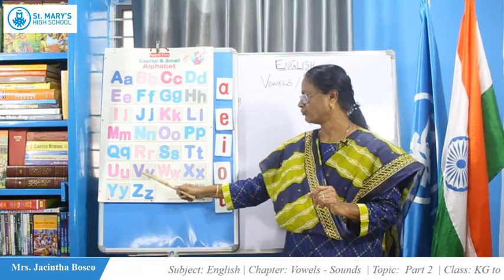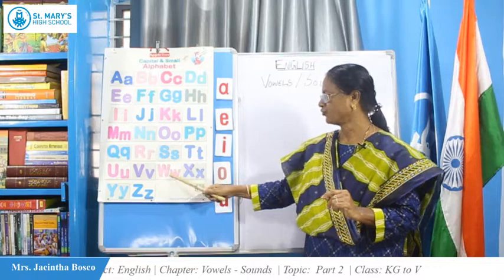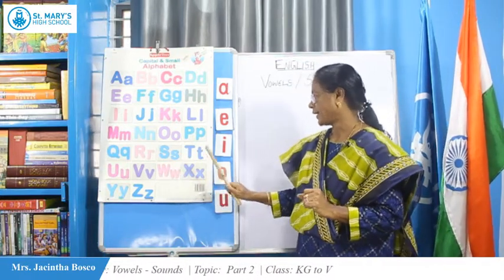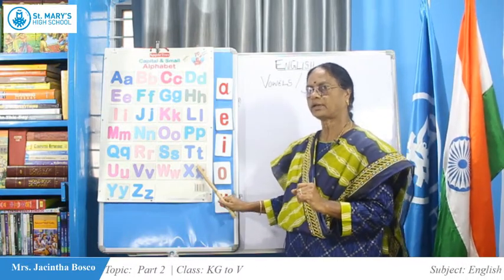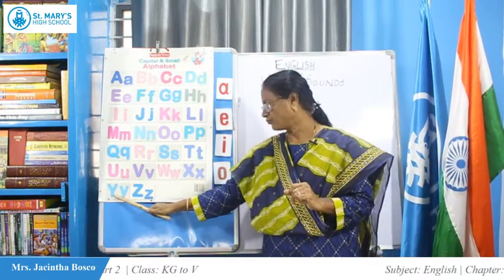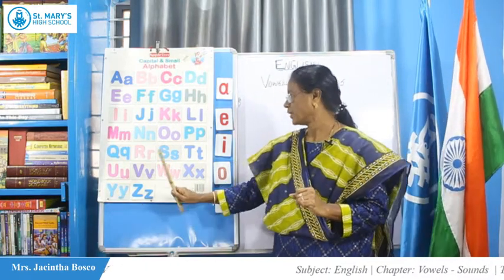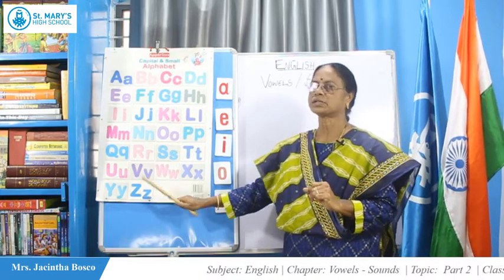V for van, V says va. W for watch, W says v. X for xylophone. Y for York. Z for zebra, Z says z.